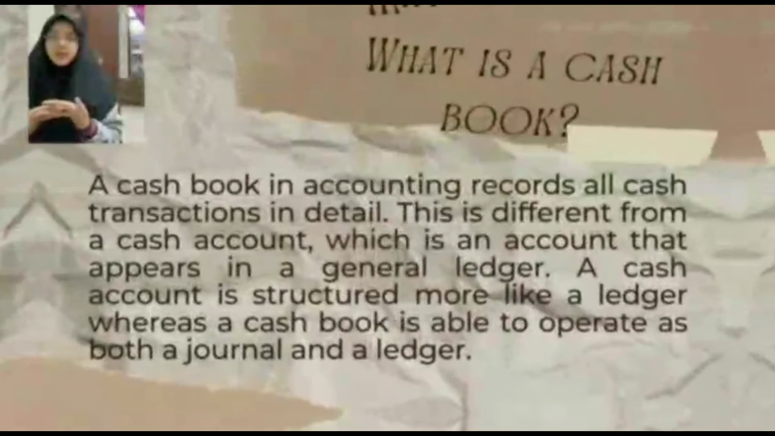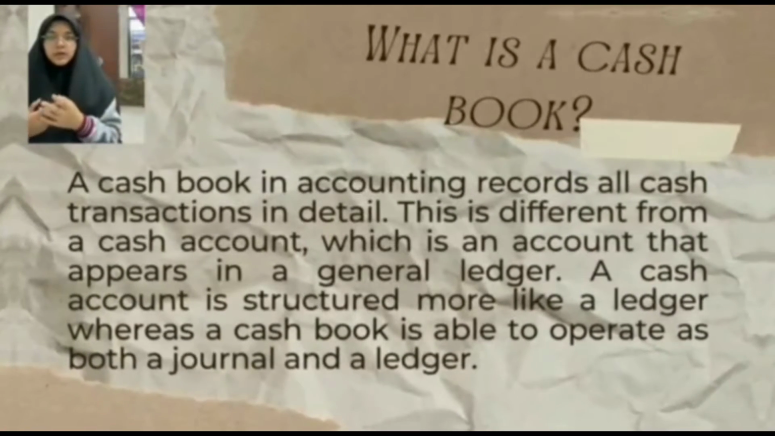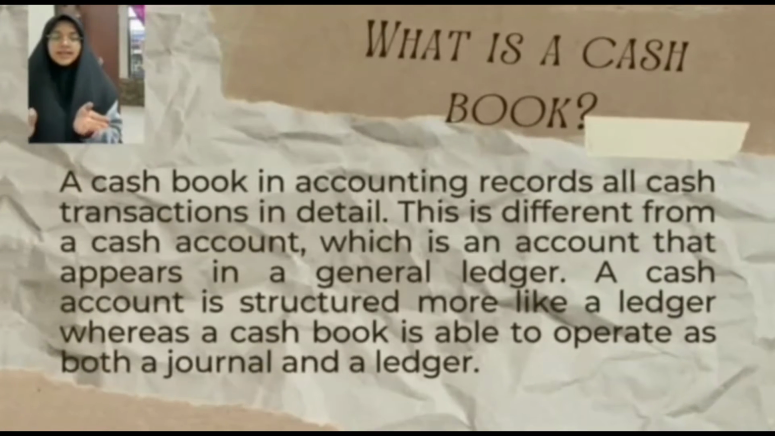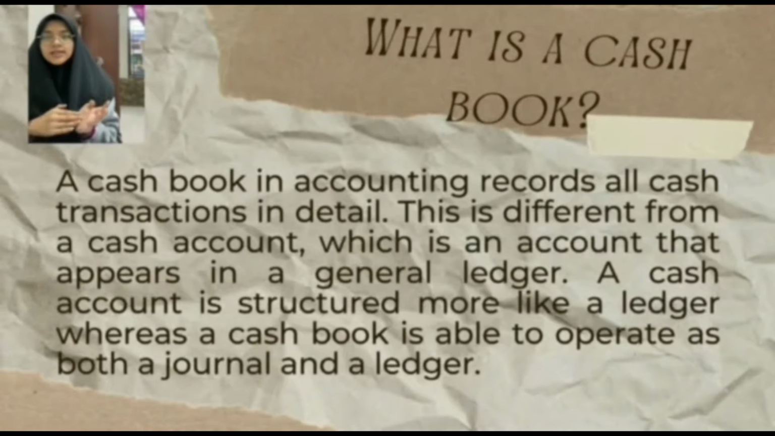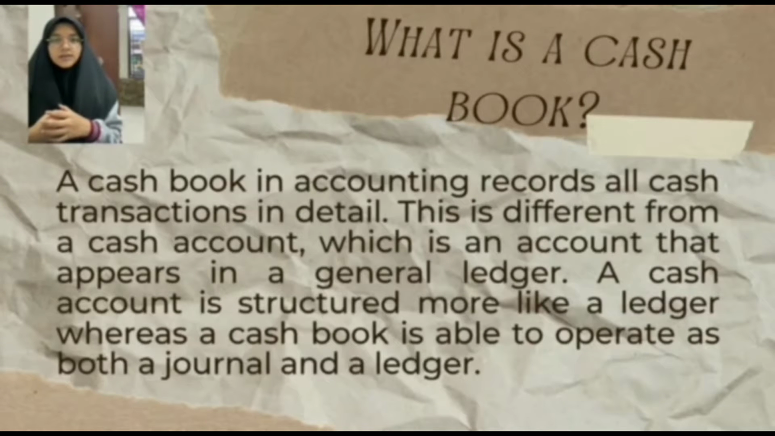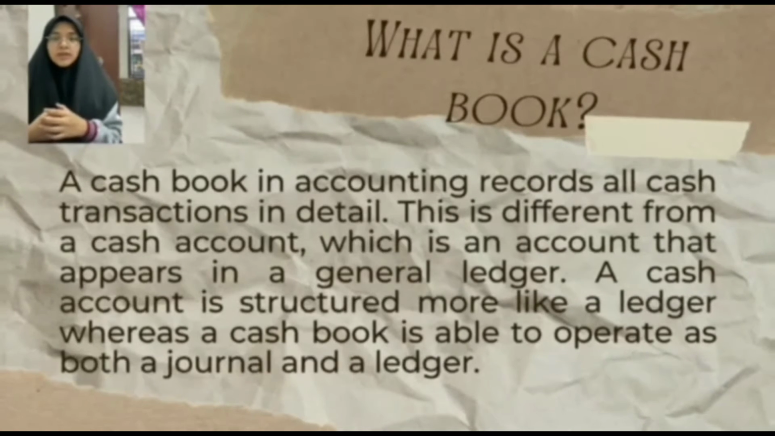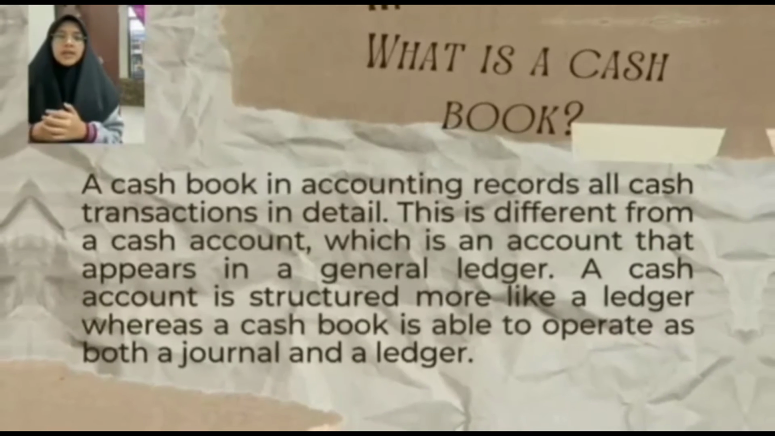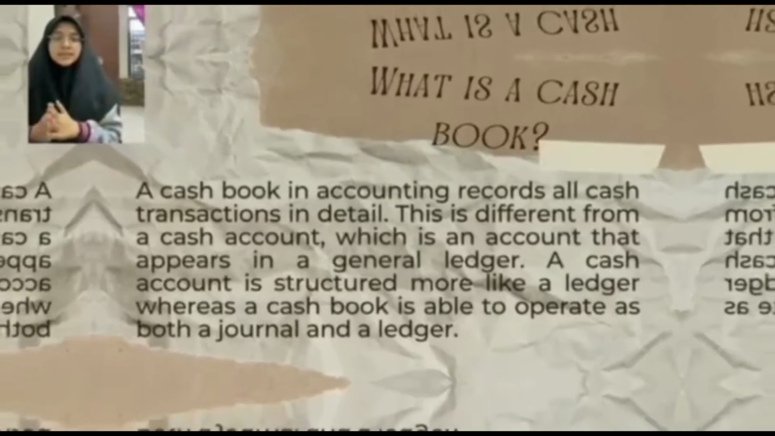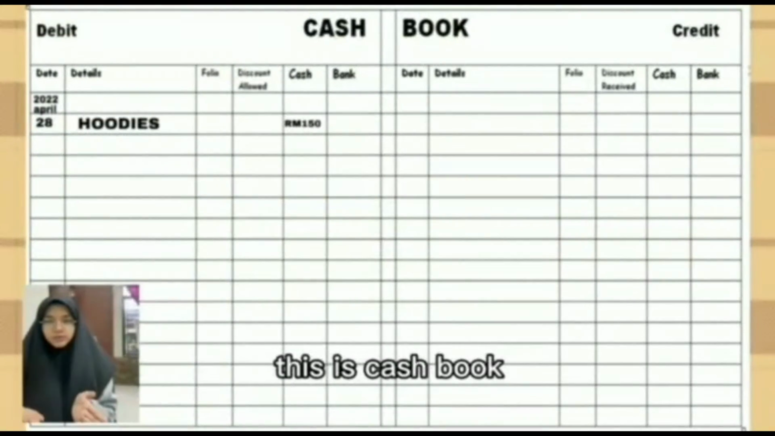What is a cash book? A cash book in accounting records all cash transactions in detail. This is different from a cash account, which is an account that appears in the general ledger. A cash account is structured more like a ledger, whereas a cash book is able to operate as both a journal and a ledger. This is a cash book.